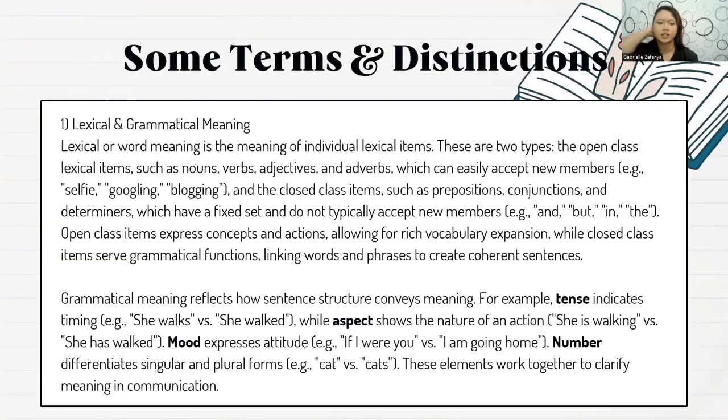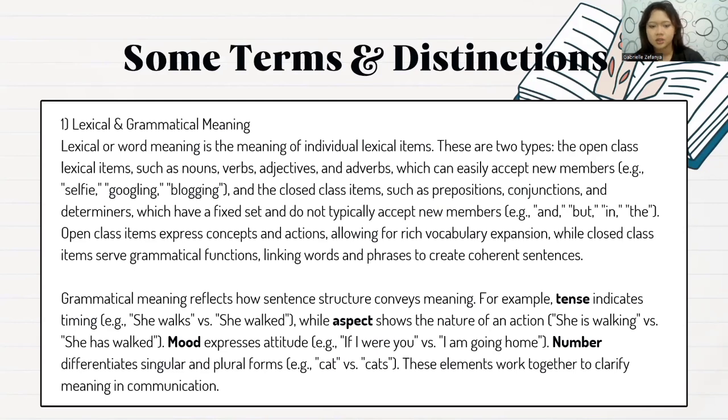Number one is lexical and grammatical meaning. Lexical or word meaning is the meaning of individual lexical items. There are two types. The open class lexical items such as nouns, verbs, adjectives, and adverbs, which cannot easily be enumerated, for example selfie, Google, blogging, and the closed class items such as prepositions, conjunctions, and determiners, which have a fixed set and can be enumerated, like and, but. The open class items express concepts and actions, allowing for rich vocabulary expansion, while closed class items have grammatical functions linking words and phrases to create coherent sentences.